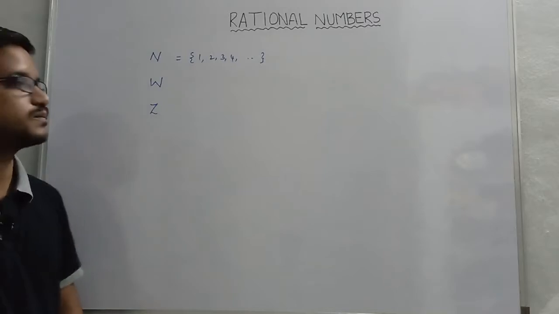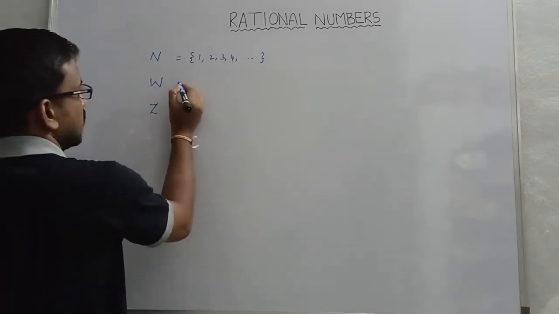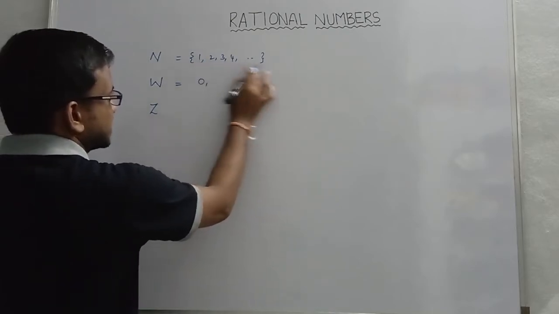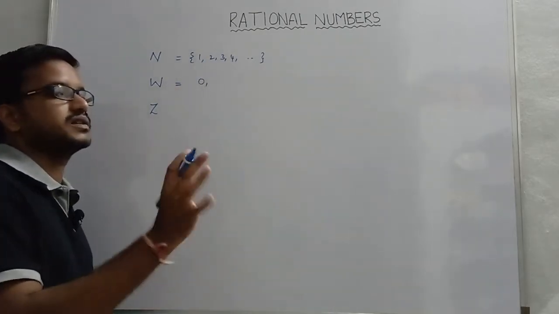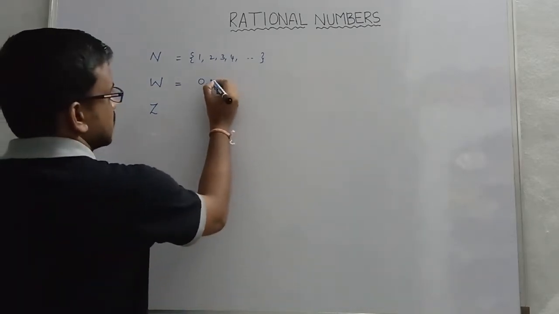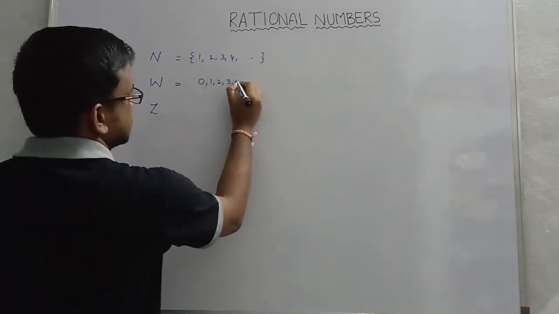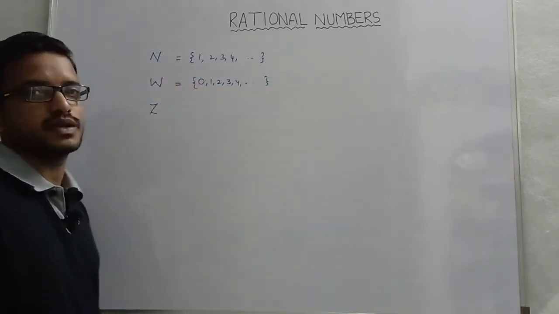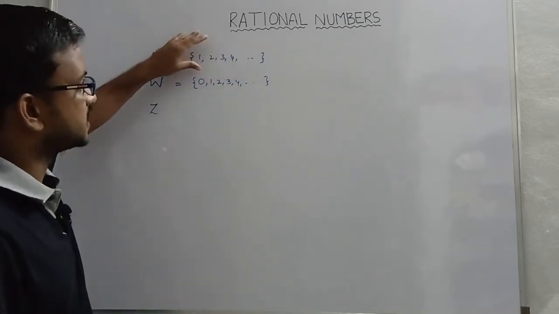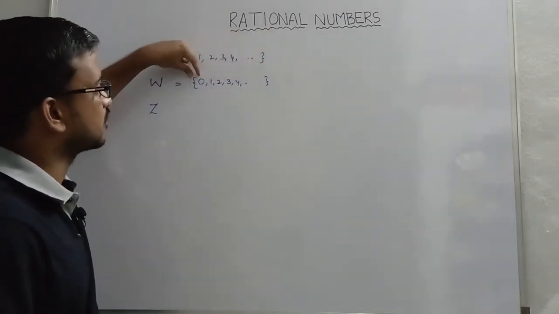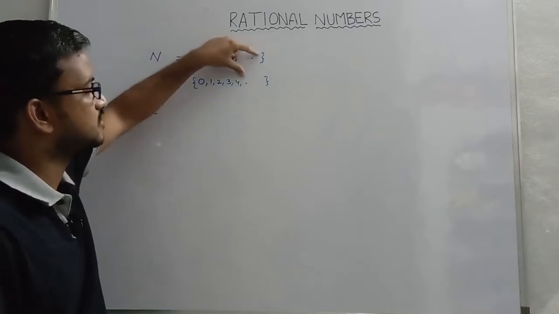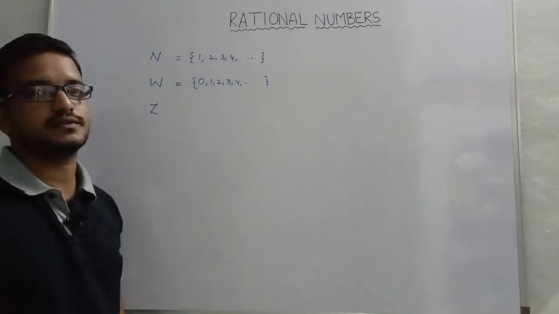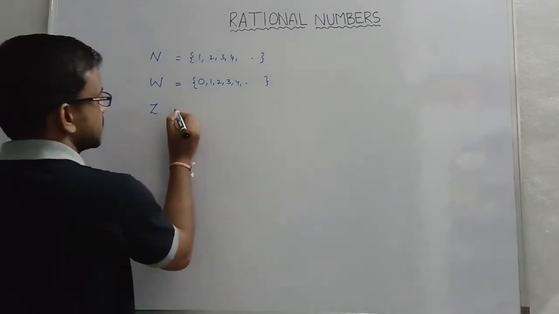It is not predictable. In case of whole numbers, when I add 0 to the set of natural numbers, it gives completeness. So the set of those numbers is called the set of whole numbers. Along with the natural numbers, we include 0 so as to get a new system. That system is known as whole numbers.